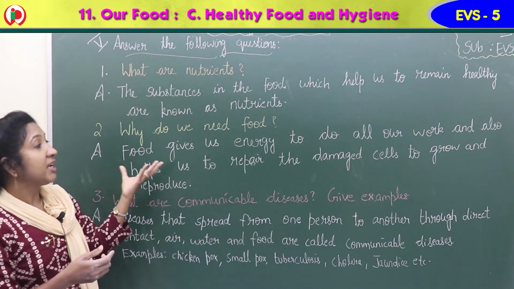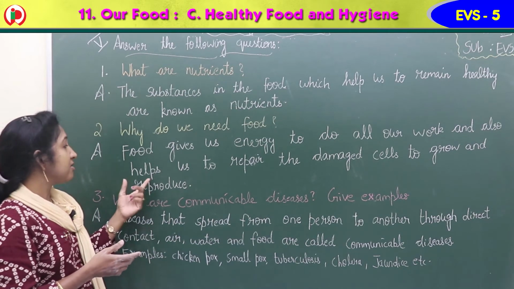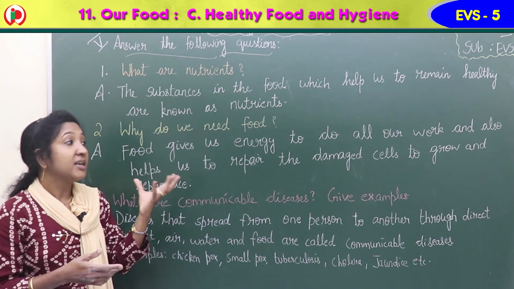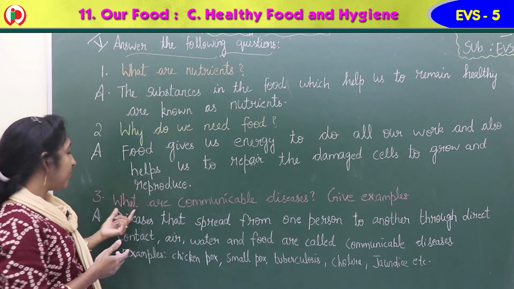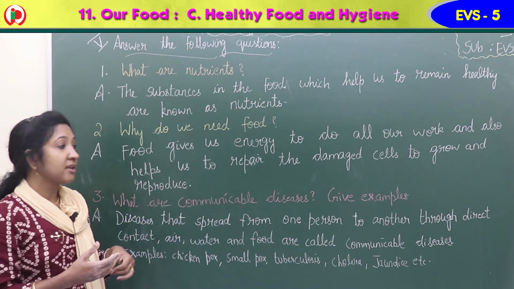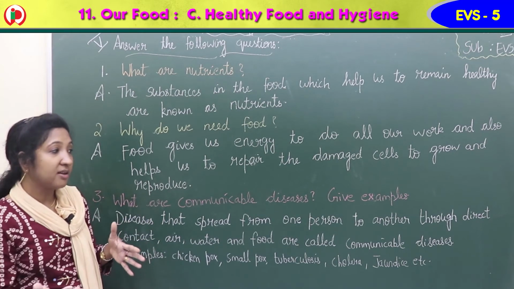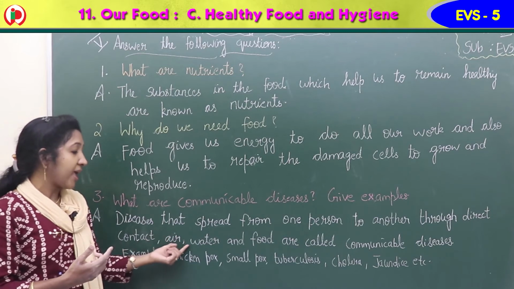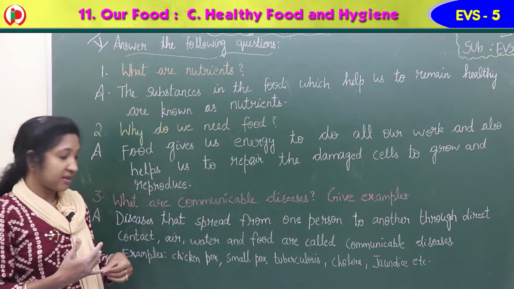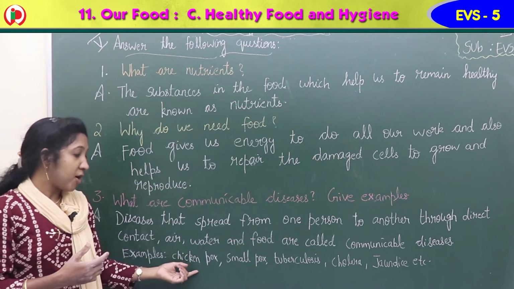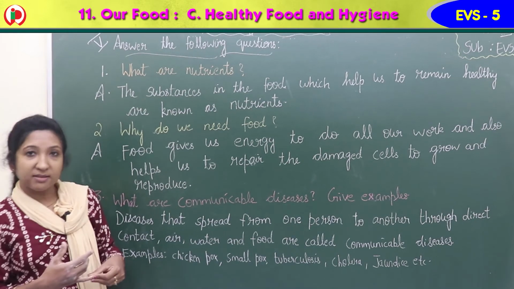Second, why do we need food? Food gives us energy to do all our work and also helps us to repair the damaged cells to grow and reproduce. Third one, what are communicable diseases? Give examples. Diseases that spread from one person to another through direct contact, air, water and food are called communicable diseases. Examples: chickenpox, smallpox, tuberculosis, cholera, jaundice, etc.